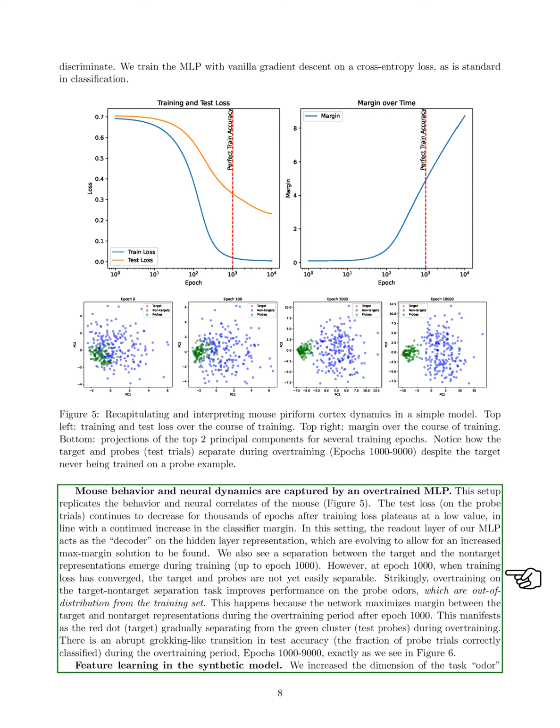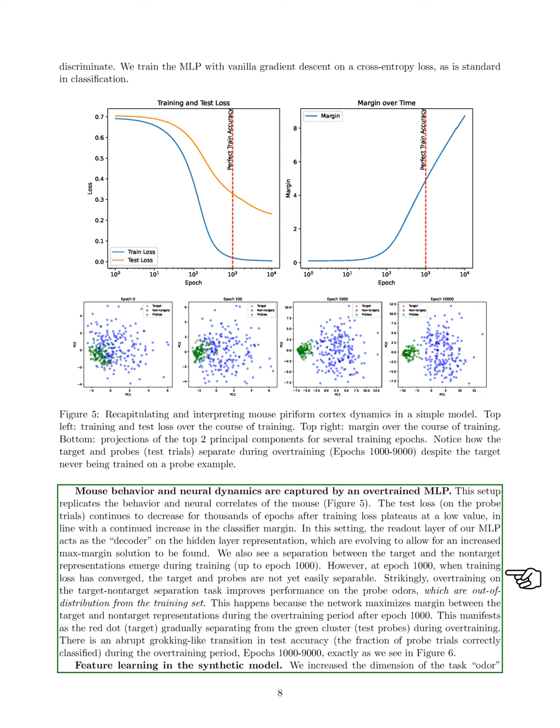Interestingly, while the training loss stabilizes at a low level, the test loss continues to decrease for many epochs, indicating that the classifier is improving its ability to differentiate between the target and non-target odors. We observe that the representations of the target and non-target odors begin to separate during training, but they are not easily distinguishable even after extensive training.